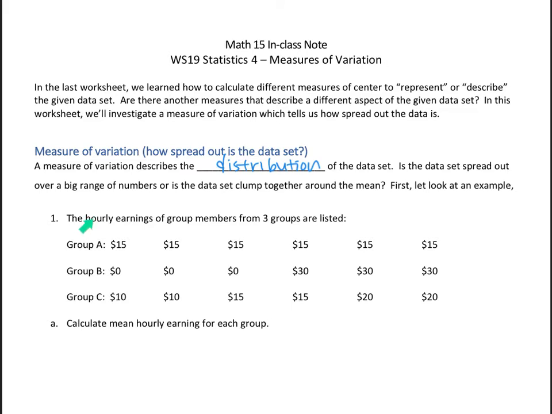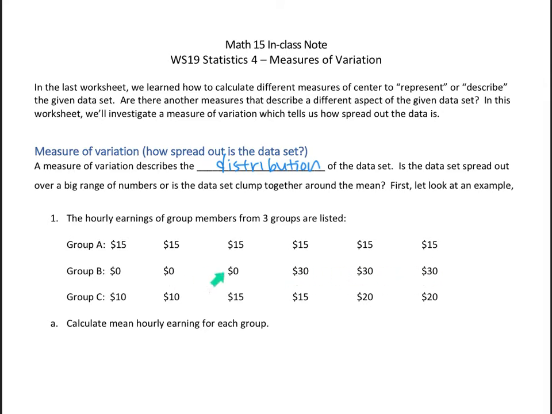We have an example of the hourly earnings of group members from 3 different groups. Let's look at Group A. Notice there's 15, 15, 15, 15, 15, 15. There are 6 people, and it seems like they all earn exactly the same amount, $15. Okay, that's Group A. Group B. Whoa, I noticed 3 people are maybe not working: 0, 0, 0. And then 3 people are making $30 an hour.